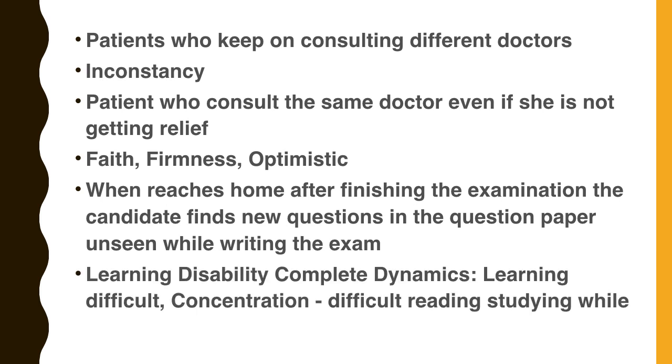There is a good rubric in Complete Dynamics: learning difficult and concentration difficult, reading or studying well. That is also there in Synthesis Repertory, that particular rubric. So there is a direct rubric for learning disability also. In Synthesis Repertory, there is a rubric called dyslexia, and under that there are some beautiful sub-rubrics given. So just go through that main rubric also.